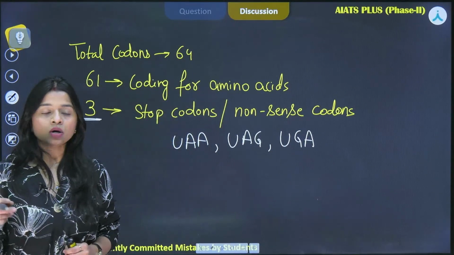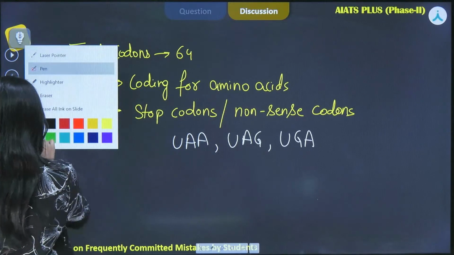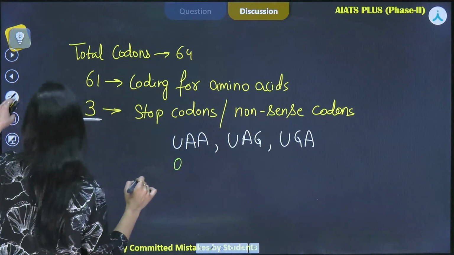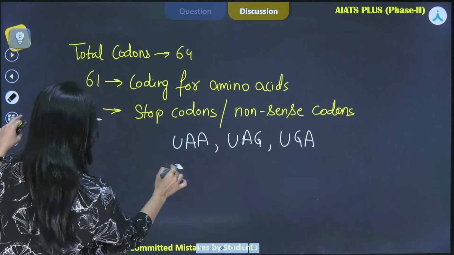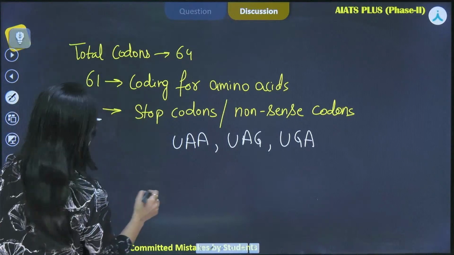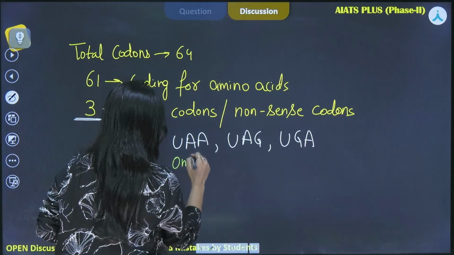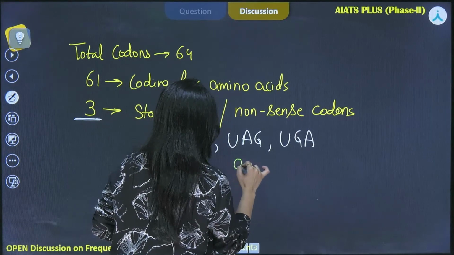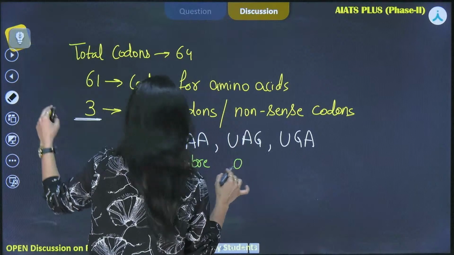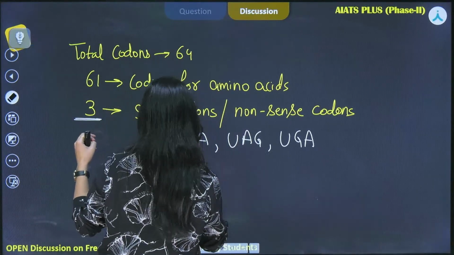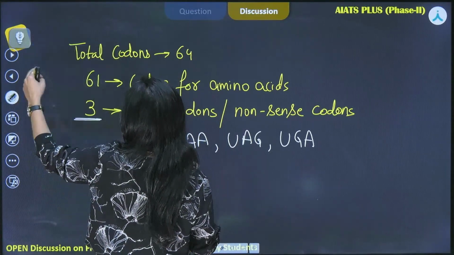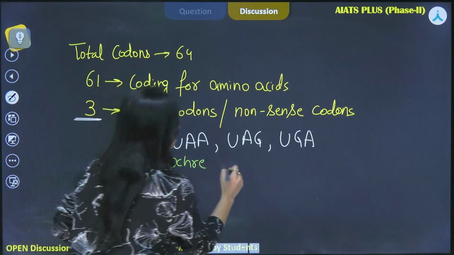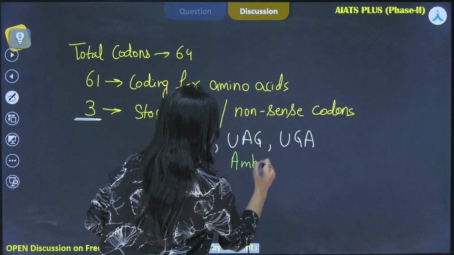We have also given them names: ochre, amber and opal.